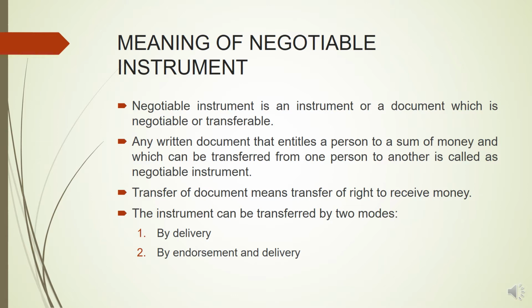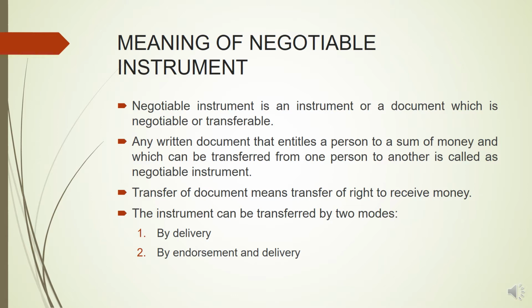So when the document is transferred from one person to another person, like if A has given that instrument to B, now B will have the possession of that instrument. Now B will have the right to receive the amount of money mentioned on that instrument on a particular date. The instrument can be transferred by two modes. The first is by delivery and second by endorsement and delivery. By delivery means simply transferring or handing over the instrument from one person to another person. For example, a bearer check. A bearer check is a check on which the name of the payee is not written. Whosoever has the possession of that check, he will take that check to the bank and can take the payment.